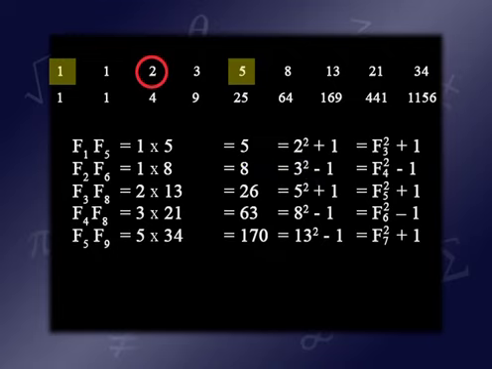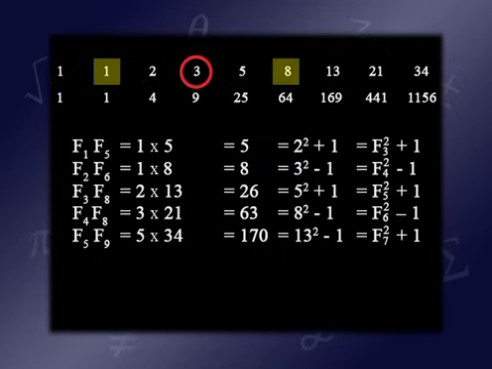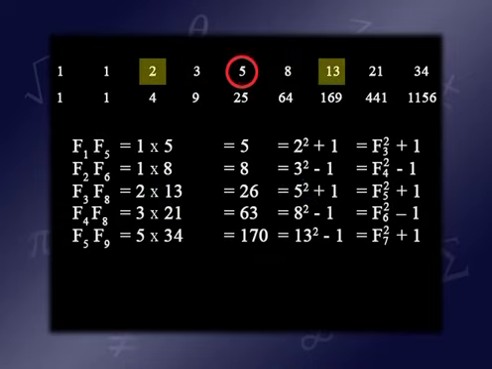If I take the number 3 and look 2 to its left and 2 to its right, I have 1 times 8, which is 8, which is 1 away from 9, from 3 squared. If I take the number 5 and look 2 to its left and 2 to its right, I have 2 times 13, which is 26, which is 1 away from 25.